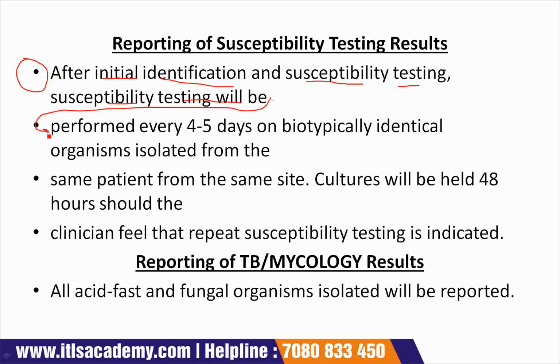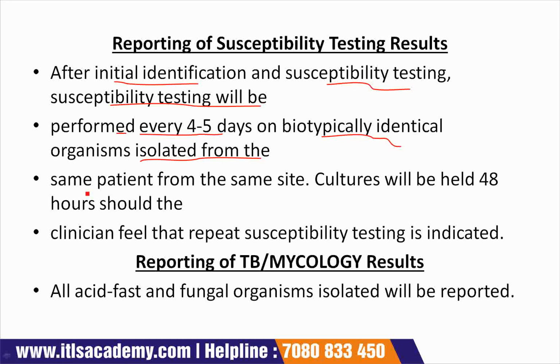So the sentence will be: after initial identification, susceptibility testing will be performed every 4 to 5 days on biotypically identical organisms isolated from the same patient from the same site. Cultures will be held 48 hours should the clinician feel that repeat susceptibility testing is indicated.